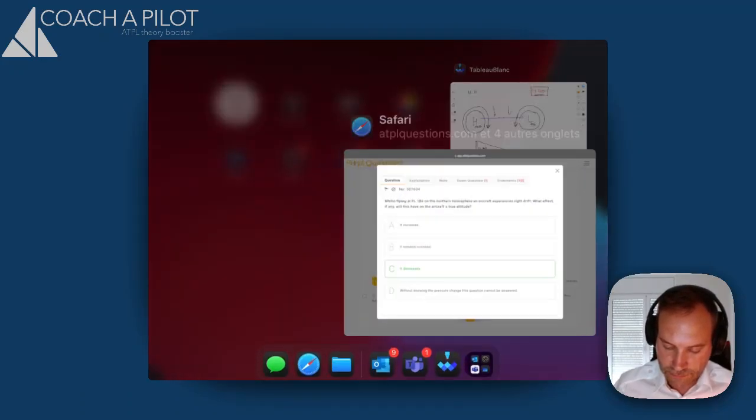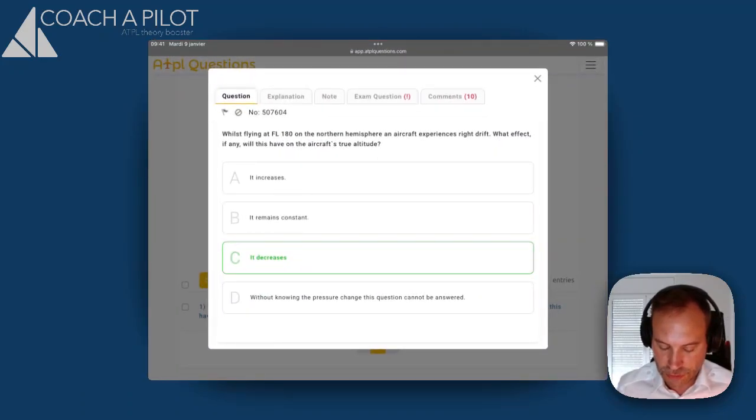And you see that the explanation is as simple as this: we are going towards the center of low pressure. If we keep the flight level constant, necessarily the true altitude is decreasing. It's something that we say a lot, that is good to remember: whenever we fly in the northern hemisphere and we experience right drift, it means that we are going towards the center of low pressure. So it means that our true altitude will have the tendency to decrease.